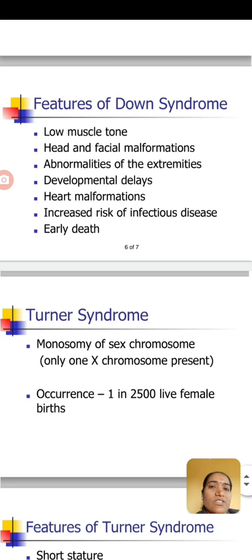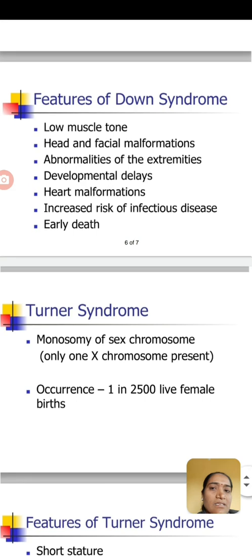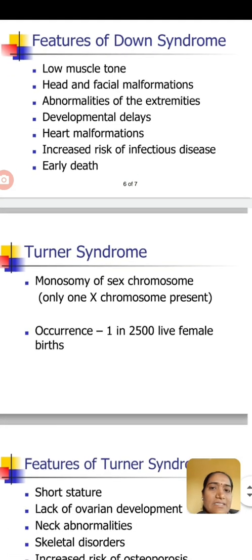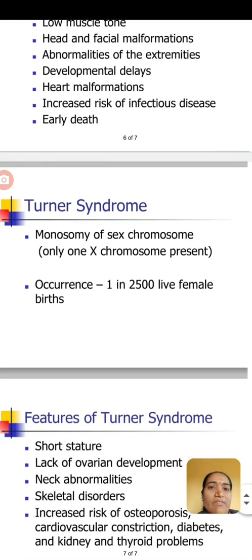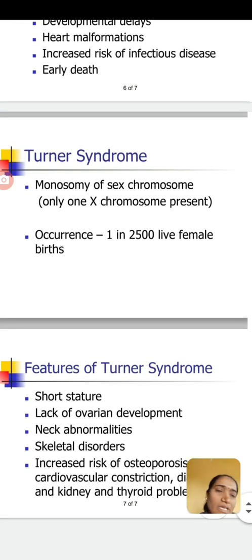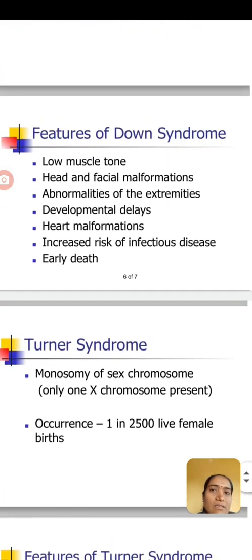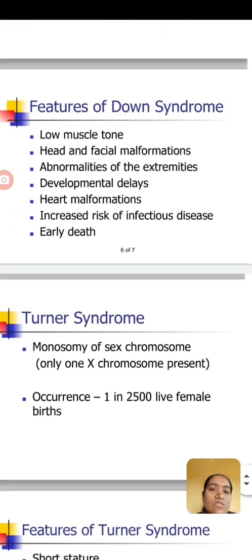Then what are the features of Down syndrome? Low muscle tone, head and facial malformations, abnormalities of the extremities, developmental delays, heart malformations, increased risk of infectious diseases and early death. These are the several features of Down syndrome.